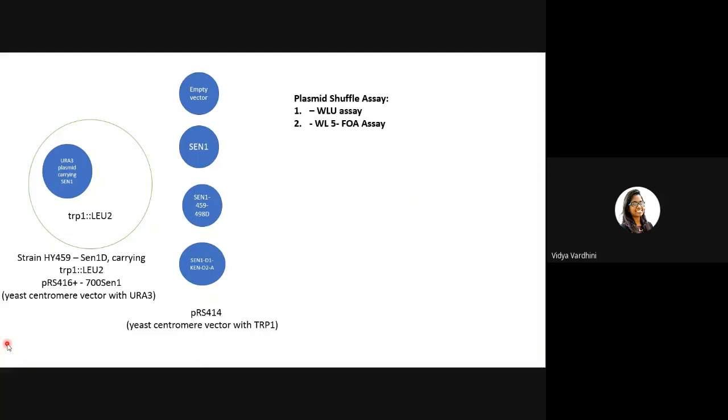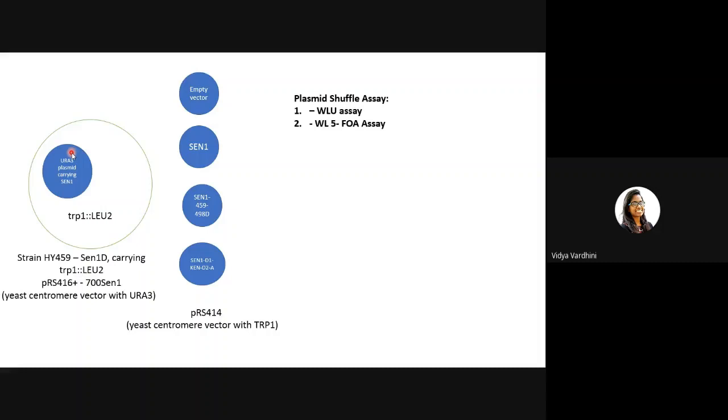So for this, they made this assay in which they have taken one strain, HY459, in which there is a plasmid, Ura3 plasmid, which contains the wild type SEN1. Originally, this strain has its genomic SEN1 deleted. Okay, so now SEN1 is essential. Since the SEN1 is essential, if you delete the genomic copy, the cell will die.